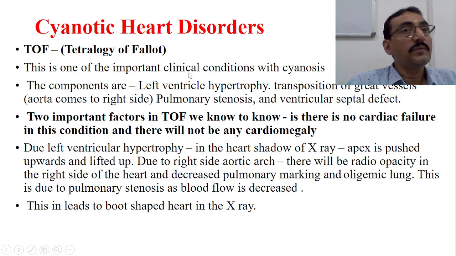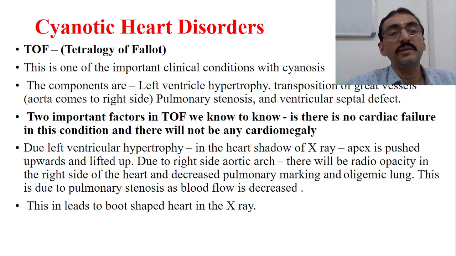So we have some of the common cyanotic heart disorders, for example TOF, tetralogy of Fallot. This is the most important clinical condition with cyanosis. The components of TOF are right ventricular hypertrophy, overriding of the aorta, pulmonary stenosis and ventricular septal defect. Now, two important factors in TOF that we know are that there is no cardiac failure in this condition, and there will not be any cardiomegaly.